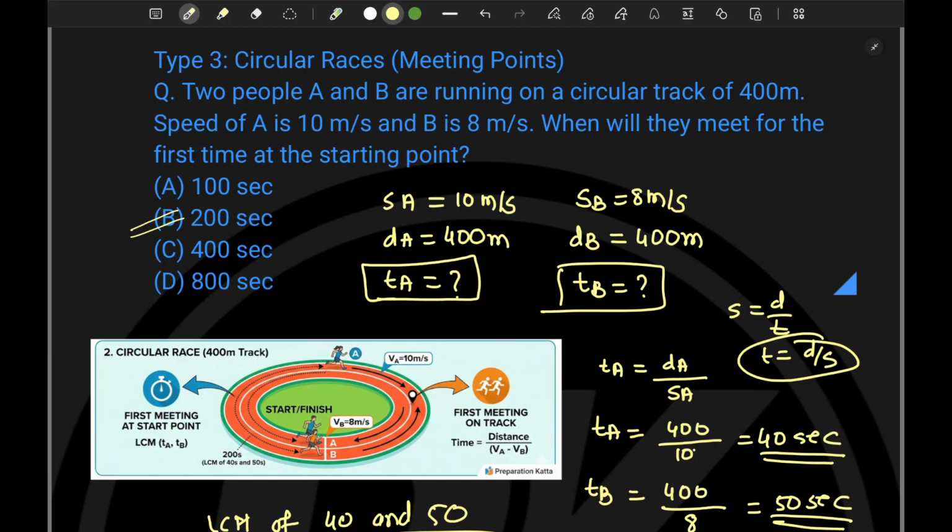Now let's see one more example which was asked in, I think, a UPSC examination. Let's cover that.